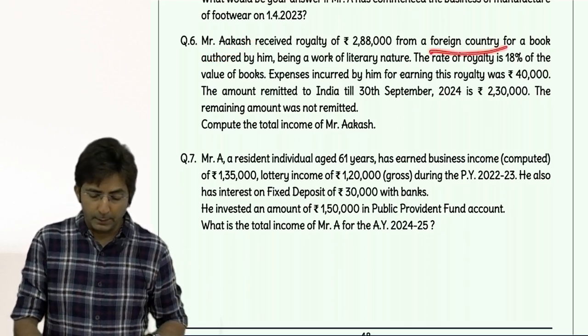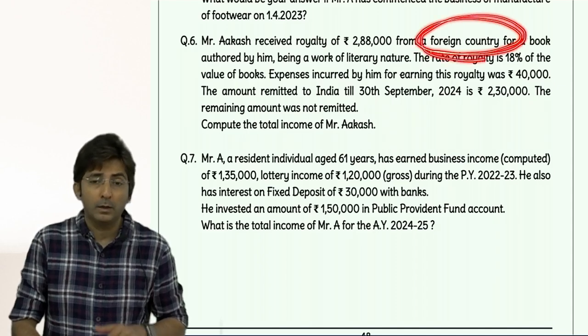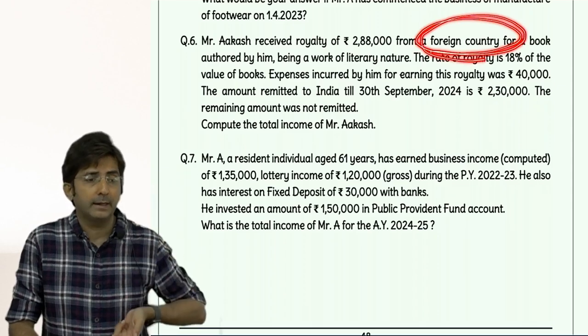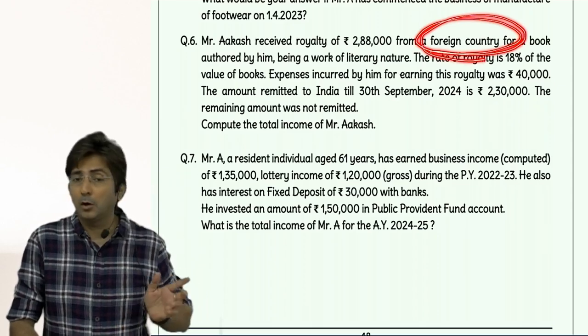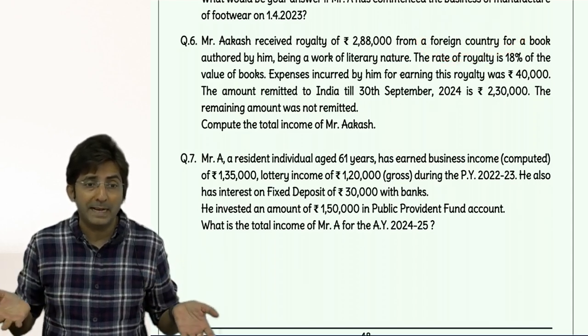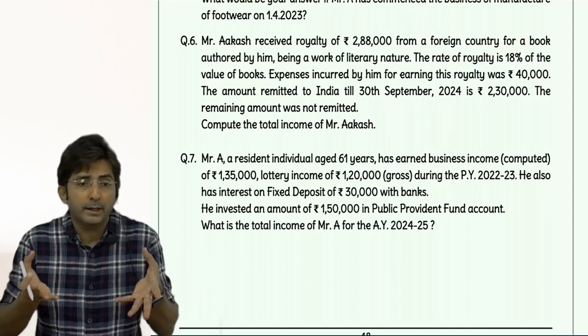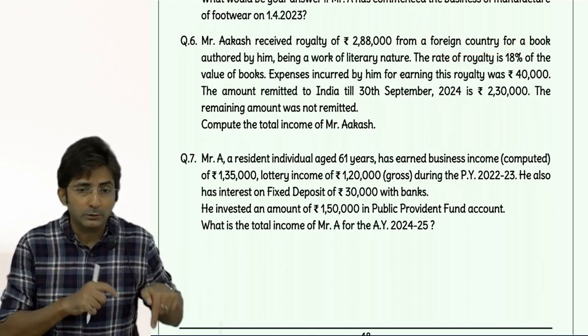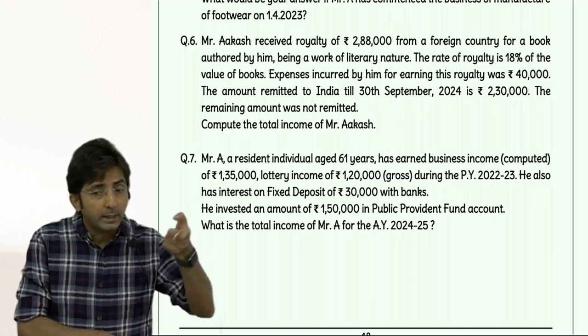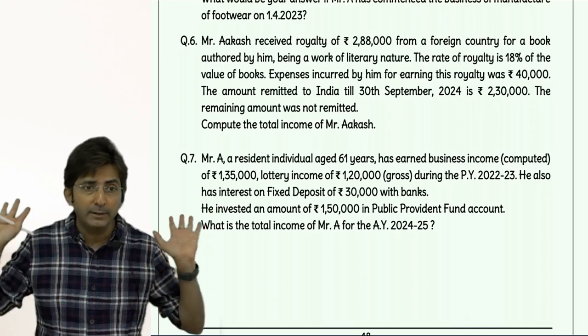But since he is getting royalty from foreign country, what is his duty? To bring that foreign currency in India. Otherwise, government will not give him deduction. And government is also smart. Government actually craves for foreign currency. And government knows this author is also desperate for deduction. So we have compelled him, bring foreign currency in India, then only we will give deduction.